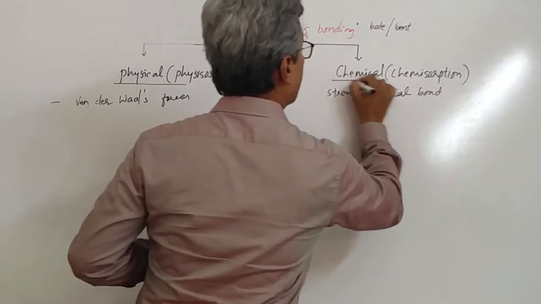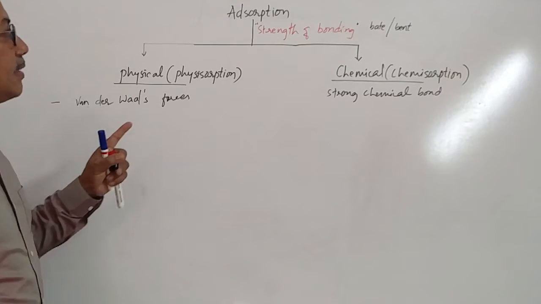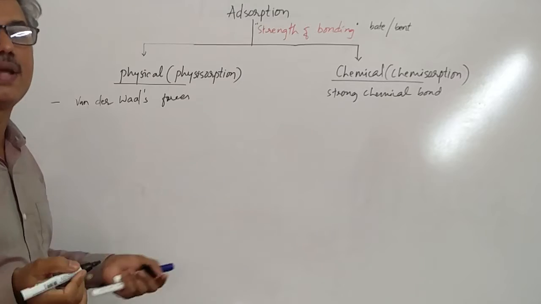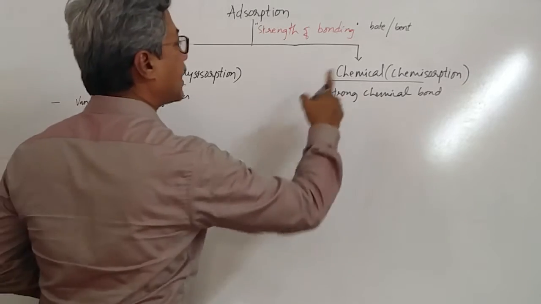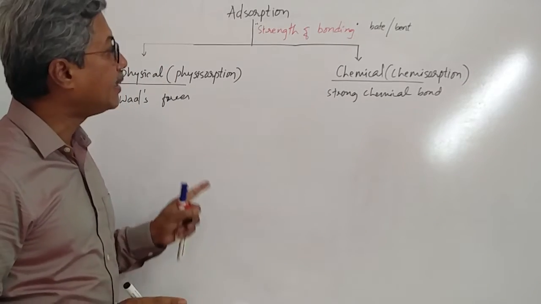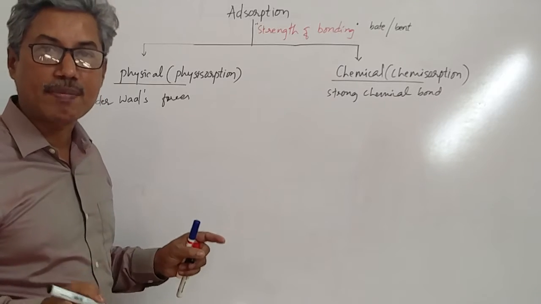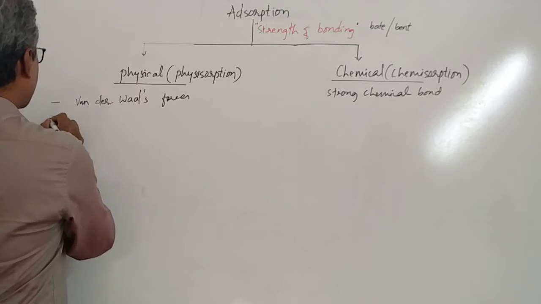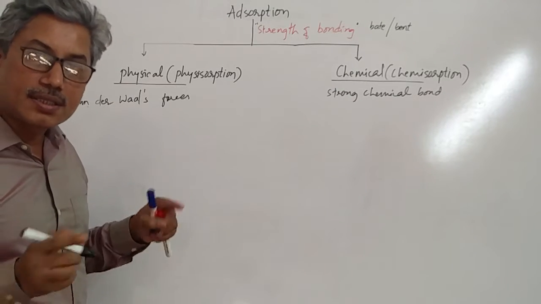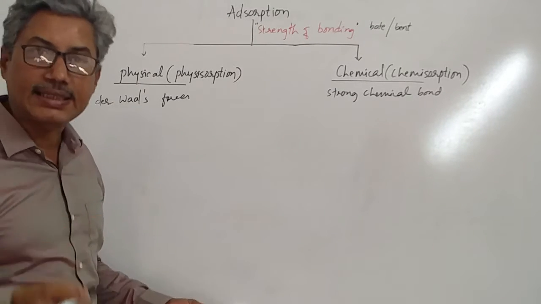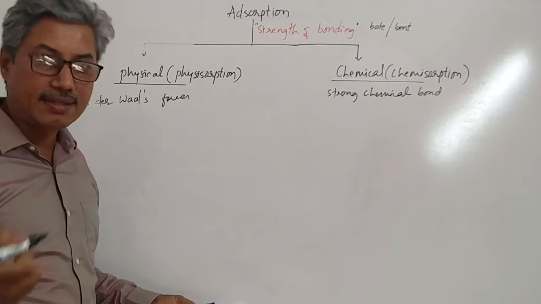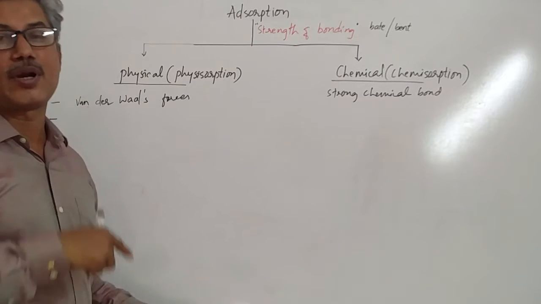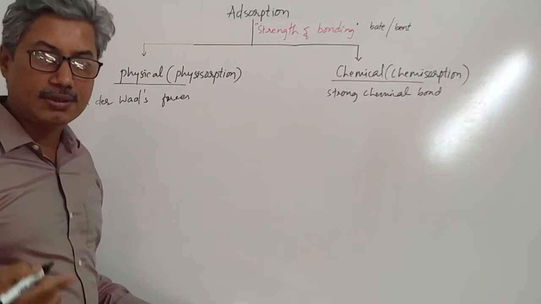In physical adsorption, the bonding between adsorbate and adsorbent is just a van der Waals force. It's very weak bonding. And whereas in the case of chemisorption, the bonding between adsorbate particles and the adsorbent is very strong. That can be regarded as chemical bonding. Well, we know that if the bond strength is weak, that means it is less exothermic. So depending upon the strength of the bond, we can notice the quantity of the heat energy released. If strength of the bond is more, the amount of energy released is also more.